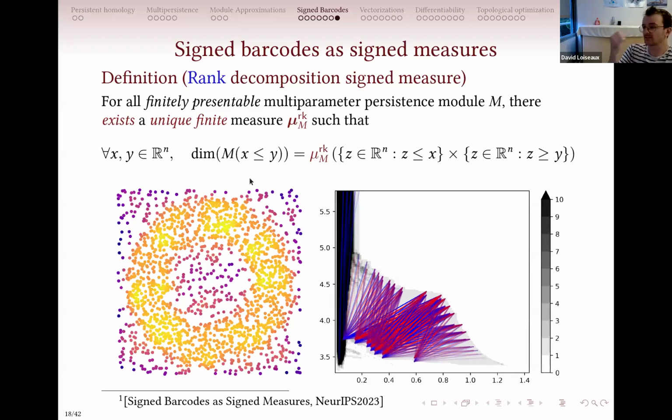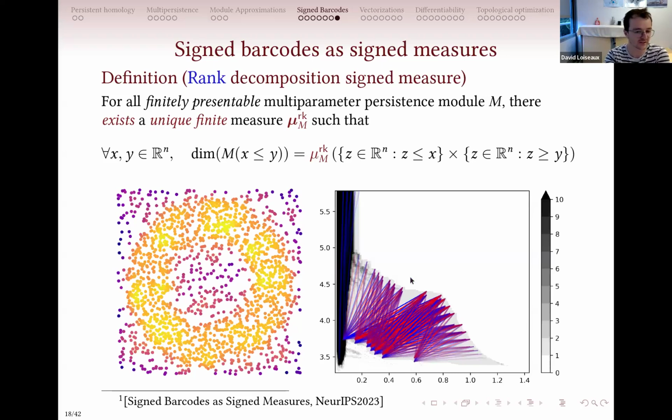And so the rank invariant is defined as, it's not dim here, it's the rank, sorry. So if you pick any 2 points in your multi-parameter filtration, you would look at the rank of the map from these 2 coordinates, okay? And this rank for any 2 pairs of coordinates will be characterized by this sign measure, but this time it will be in R^4, okay? So that's why you have big bars like this, because each point in R^4 is encoded as the birth time and the death time here.